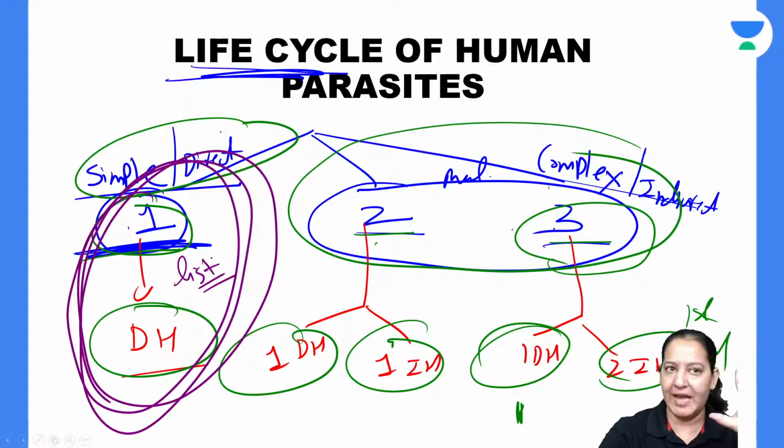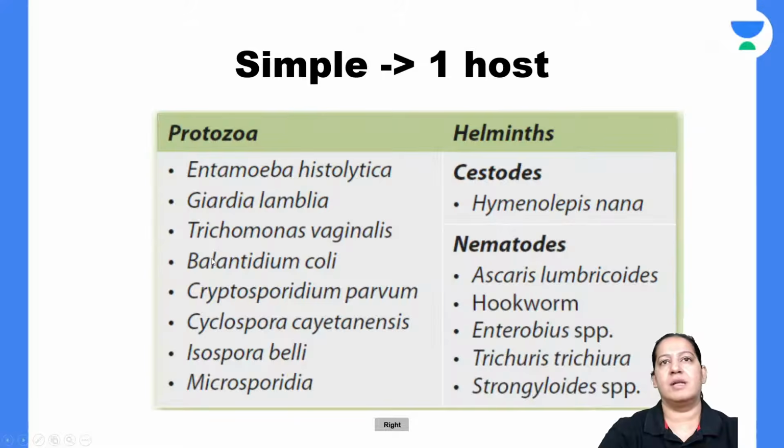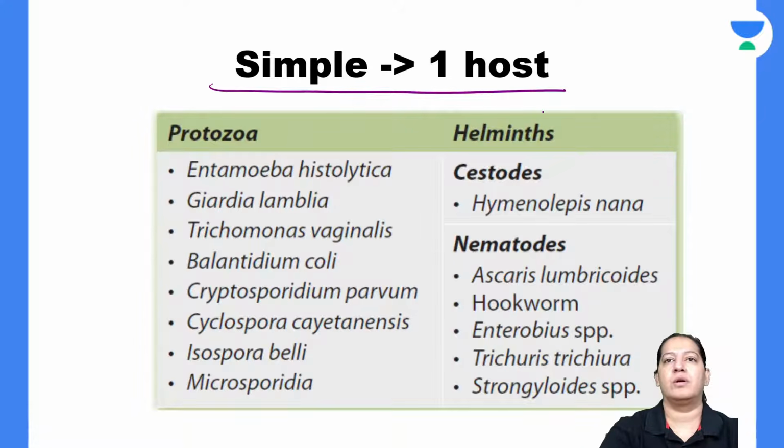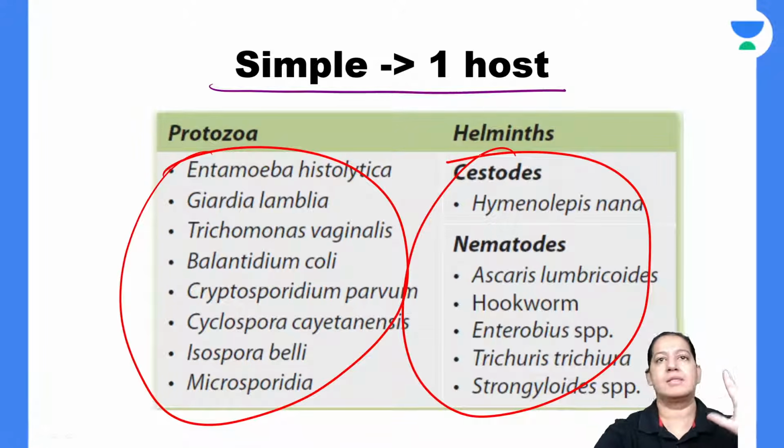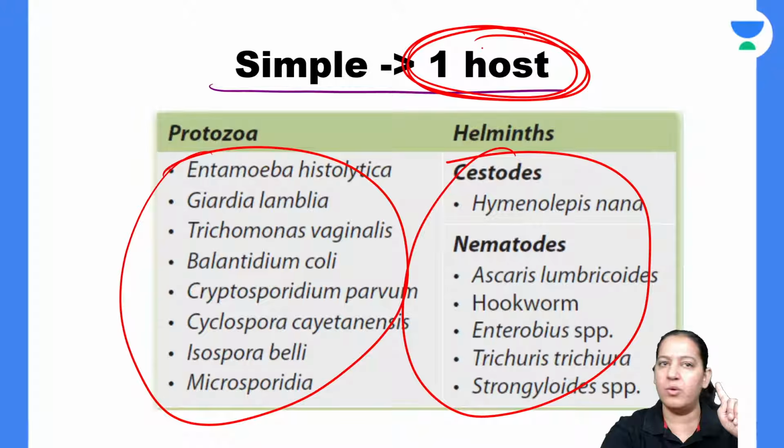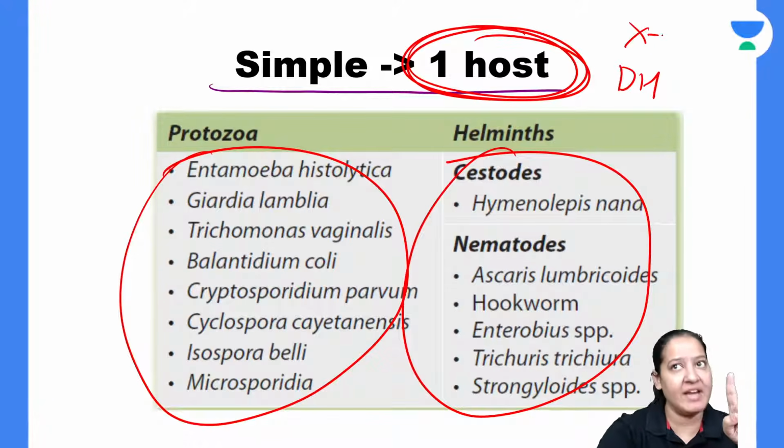Learn first, mnemonic मैं यही दूंगी. Names of parasites which have only one host. So see, this is the list. Simple life cycle. Only one host. Among protozoa, these are the organisms. Among metazoa, these are the organisms. They have only one host in their entire life cycle, and that host is the definitive host. They don't have any intermediate host.